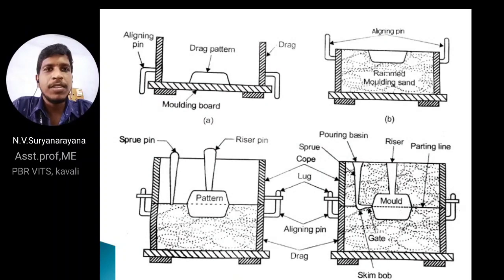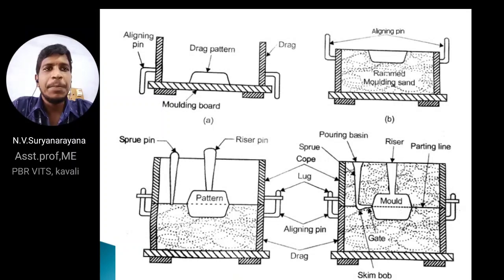In this, I am showing different figures of the molding board, aligning pins and drags. I already told you about the parting line, which is dividing the two halves, the cope and drag pattern. Next, rammed molding sand. The sand is rammed using rammers.